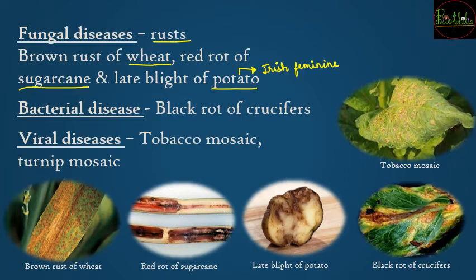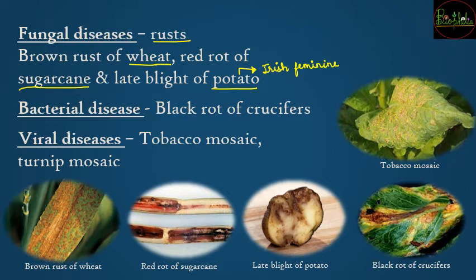So potato में जब ये fungal disease आया था, a lot of crop yield was destroyed because of this disease, and people did not have any other crop that had been grown through that agricultural period. So because of that, in Ireland there was a famine, there was shortage of food, and that caused a lot of people to die because of hunger. So that was a fungal disease, that was late blight of potato causing the Irish famine.